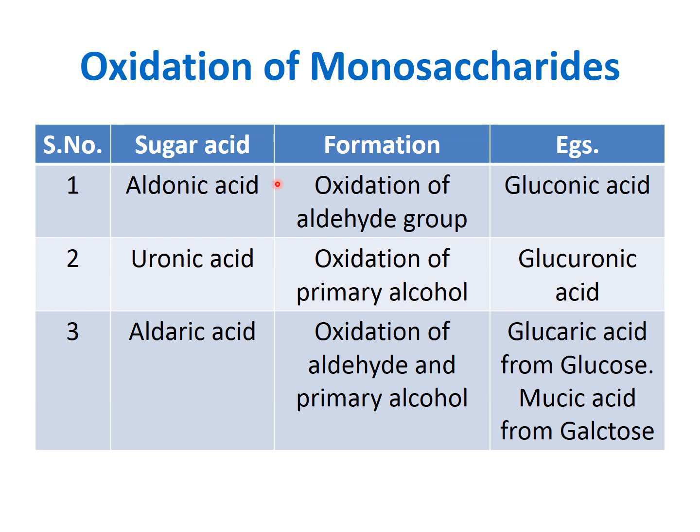So aldonic acid is formed by oxidation of the aldehyde group. Uronic acid is formed by oxidation of the primary alcohol, that is the CH2OH sixth group. Then aldaric acid is formed when both the aldehyde and primary alcohol are oxidized; from glucose it is glucaric acid. And galactose forms mucic acid.